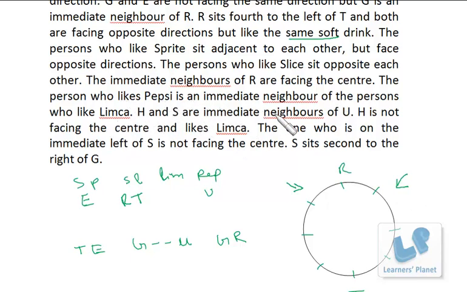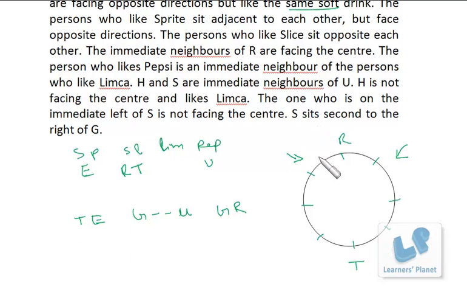H and S are immediate neighbors of U. That means we have the combination H, U, S. Order may be changed, but U will be between S and H. H is not facing the center and likes Limca. So H likes Limca. Then the one who is on the immediate left of S is not facing the center.